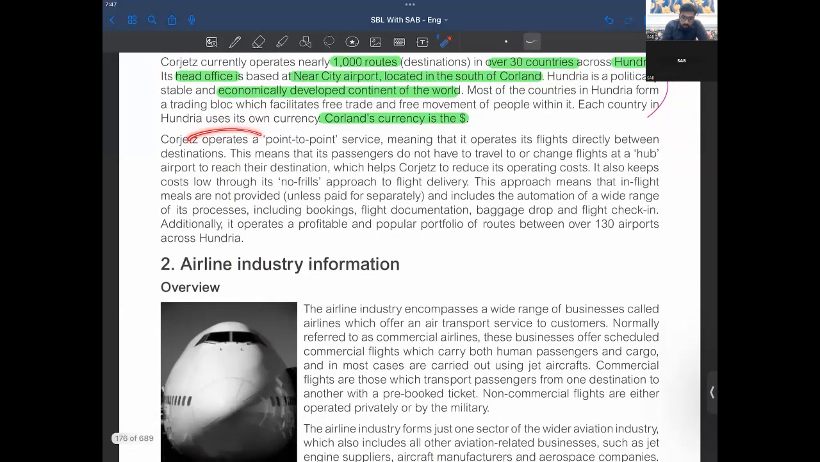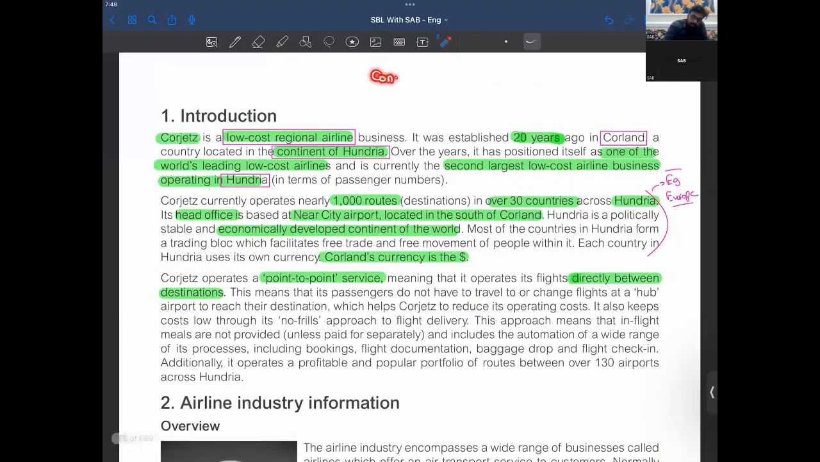So Corjets operates a point-to-point service, meaning that it operates its flights directly between destinations, right? So it's a point-to-point service they operate. They do not have a hub airport. They just have direct destinations, right? This means that its passengers do not have to travel or change flights at a hub airport to reach their destination. I hope you guys have an idea of a hub airport. A hub airport is basically a connecting airport, right?